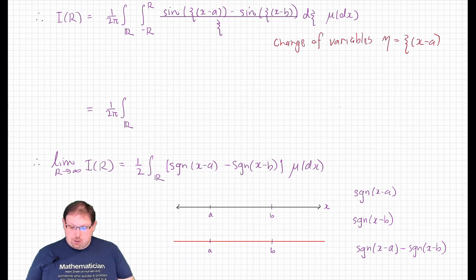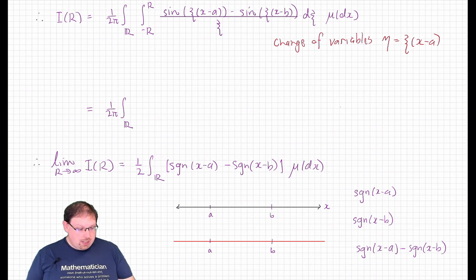And if we change xc to eta, which is xc times x minus a, and do the usual substitution rule for Riemann integrals, we're going to get the function s of eta out when we integrate it, but there's going to be an extra factor out front involving x minus a. That x minus a will be cancelled by the change of variables in the denominator, except it's not fully cancelled because it depends on the sign of x minus a, whether we'll get a plus or a minus sign out.